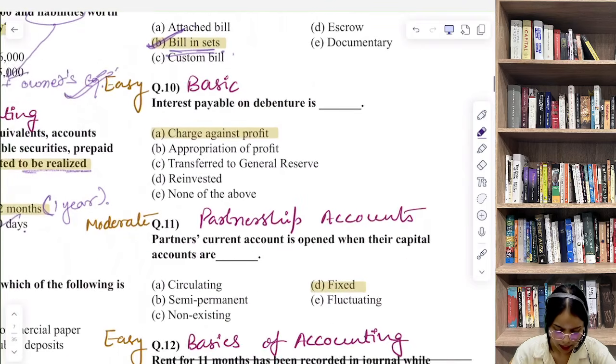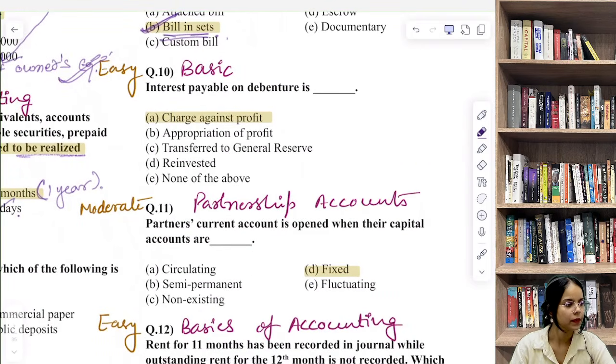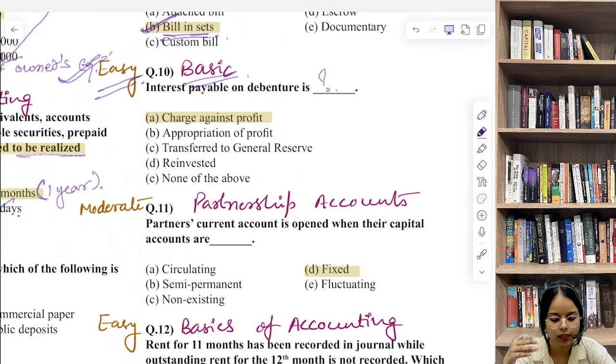Then we have question number 10. Let's discuss this. Interest payable on debenture is, a very simple question. We can say basic or easy. It's a conceptual question that checks your clarity on how debenture interest is treated in accountancy. So the correct answer here is charge against profits.